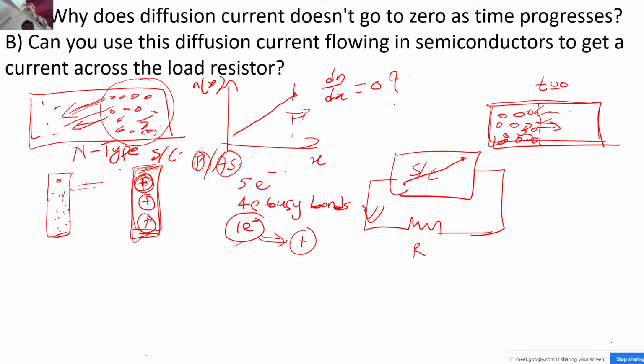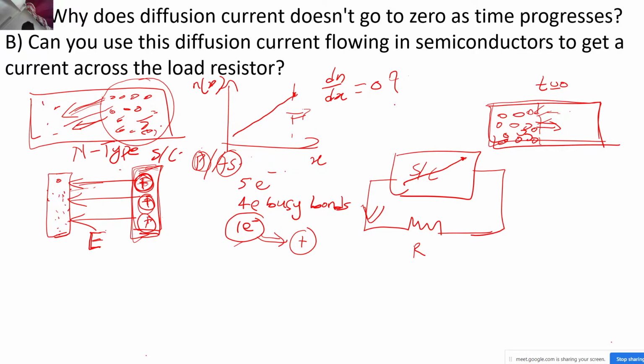Now because of this there will be an electric field that was created because of the diffusion itself. Because of the diffusion, you have the positive immobile charges over here, and you have the electrons over here. So with a region of charges separated by a distance, you have the field which will be pointing in this direction, correct? Now electrons were moving from right to left, correct? So the force on the electron, which is because of the electric field, is in the opposite direction, correct? So you have the electric field that happened because of the diffusion of electrons to this side, correct?